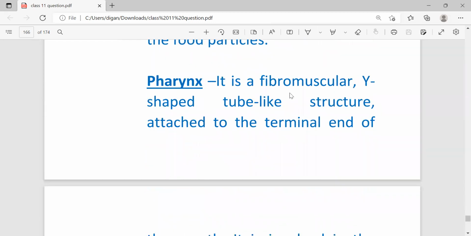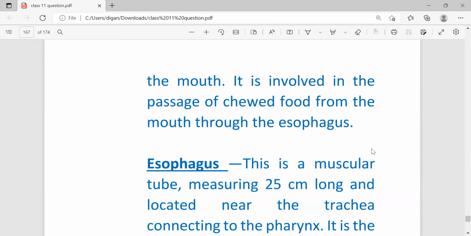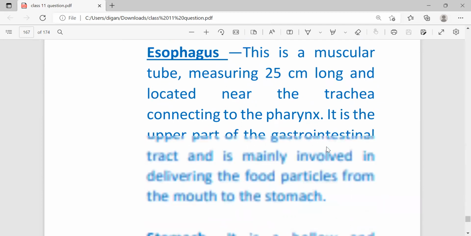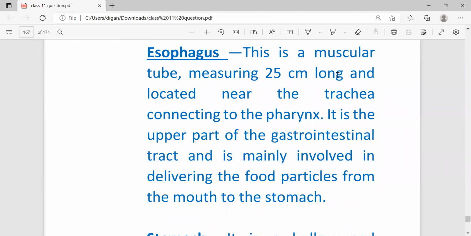Second is the pharynx. It is a fibromuscular Y-shaped tube-like structure attached to the terminal end of the mouth. It is involved in the passage of chewed food from the mouth to the esophagus. Next, the third part is the esophagus. It is a muscular tube measuring 25 centimeters long and located near the trachea, connecting to the pharynx. It is the upper part of the gastrointestinal tract, and it is mainly involved in delivering the food particles from the mouth to the stomach.